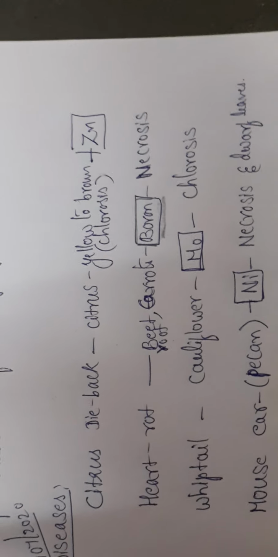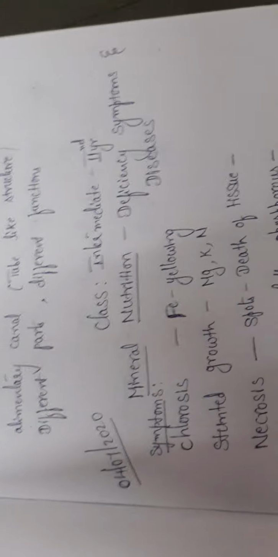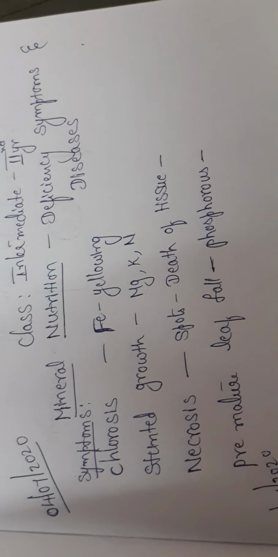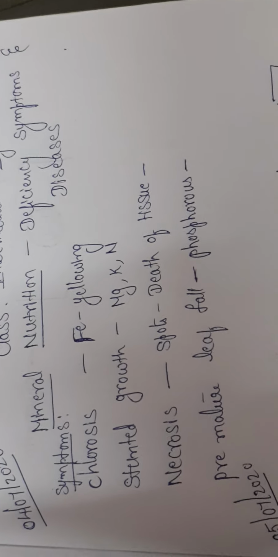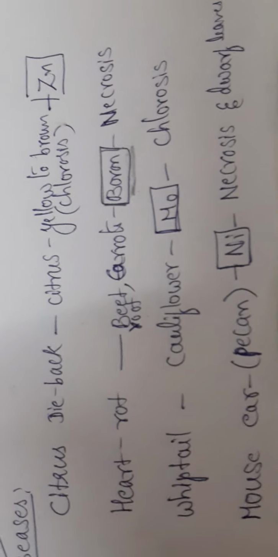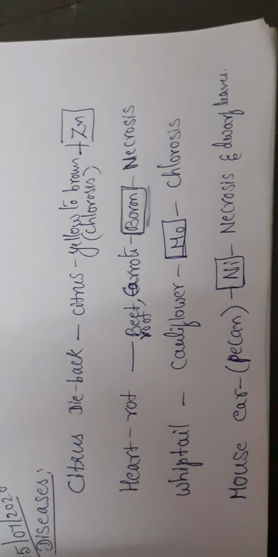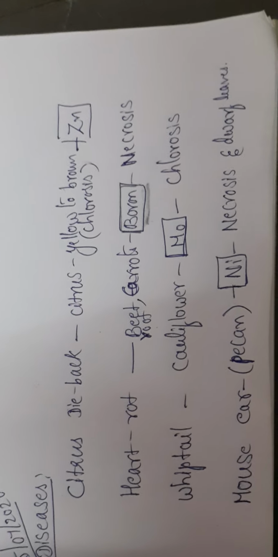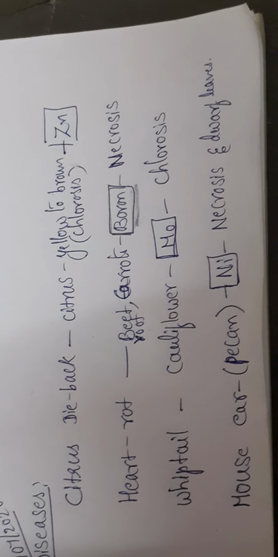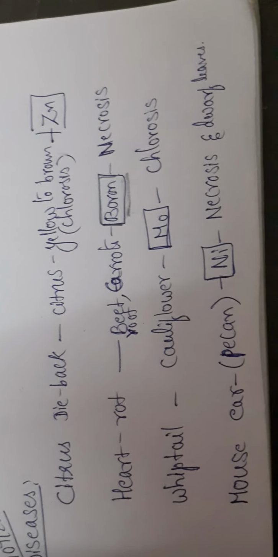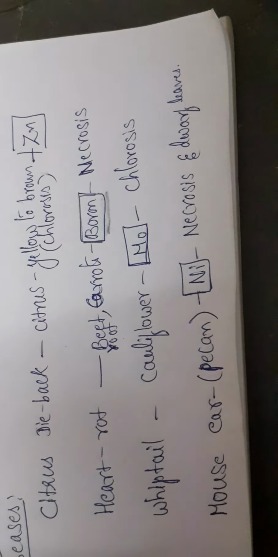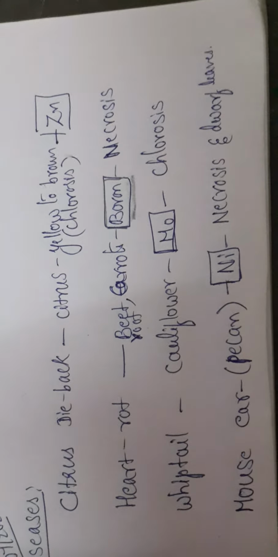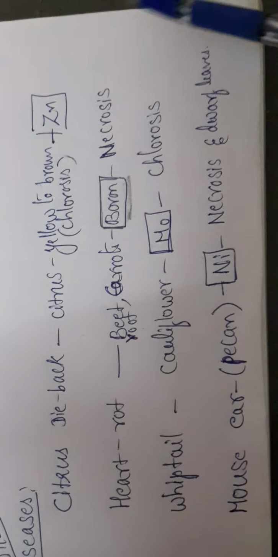Good morning, students. In the previous class, we studied the different symptoms which result because of the deficiency of nutrients, like chlorosis, stunted growth, necrosis, and premature leaf fall. Let us today study the diseases which are caused in plants because of mineral deficiency. Different examples are there, but let us take some examples and study how deficiency leads to diseases.